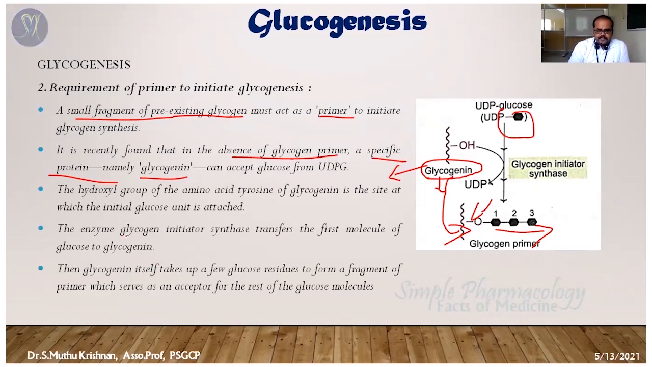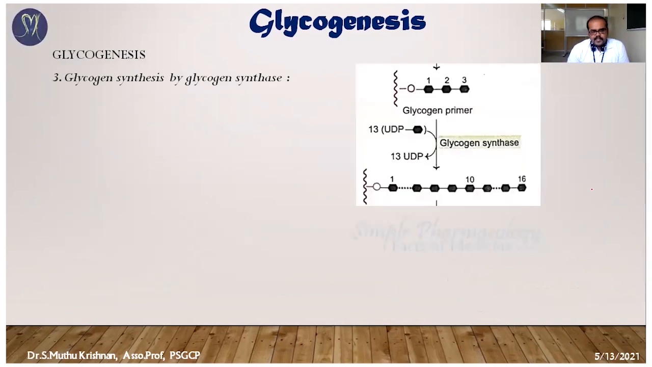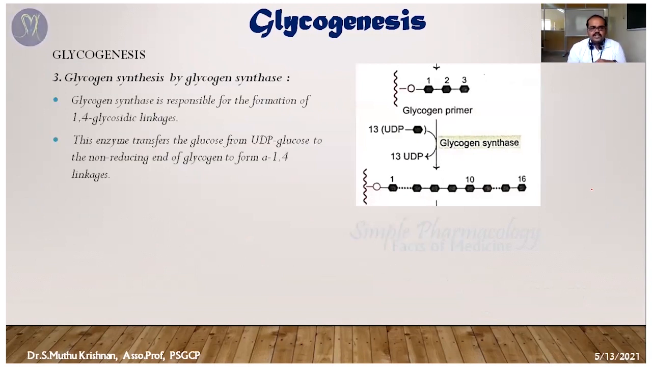The glycogen initiator synthase enzyme has an important role. It is responsible for the initiation of glycogen chain elongation. Even though the first molecule, glycogenin, is available, attaching the glucose molecule to the primer needs an enzyme, and that enzyme is glycogen initiator synthase. Now the primer is ready, and the glucose starts to attach together.